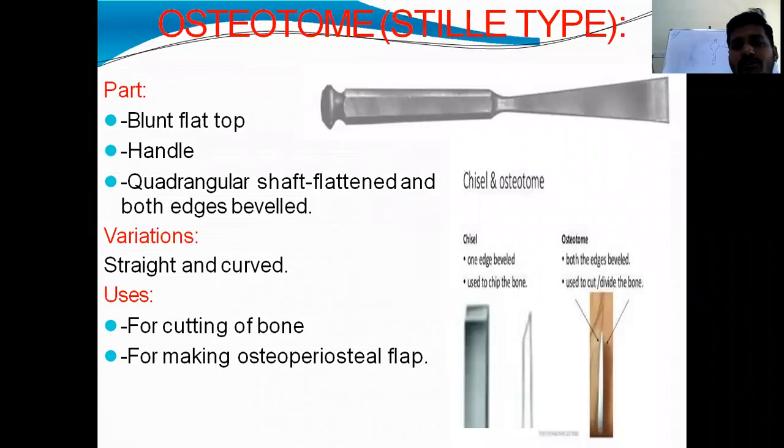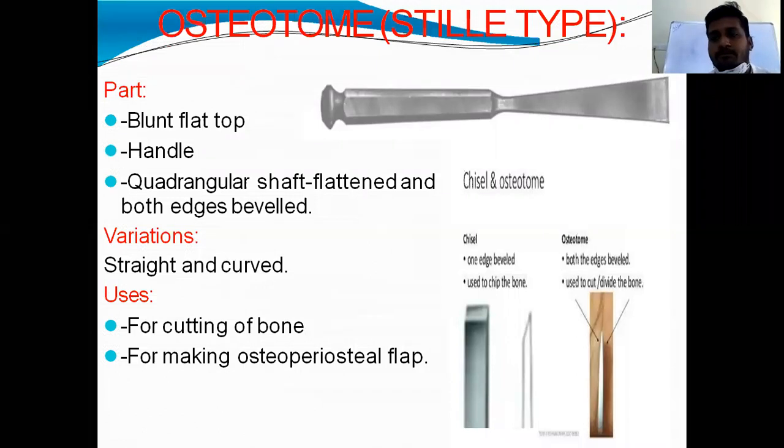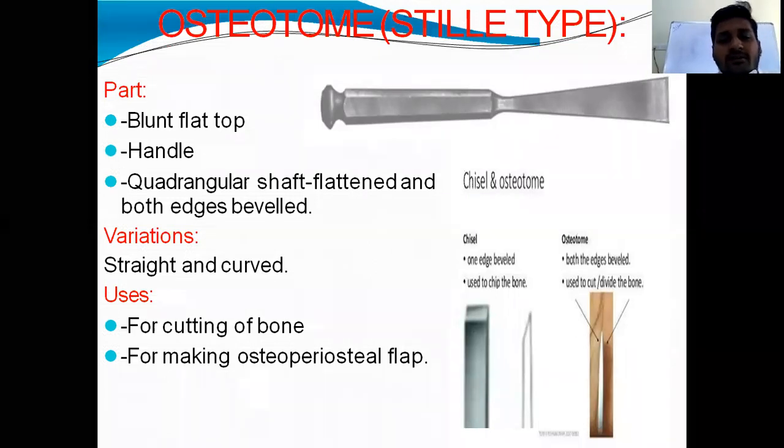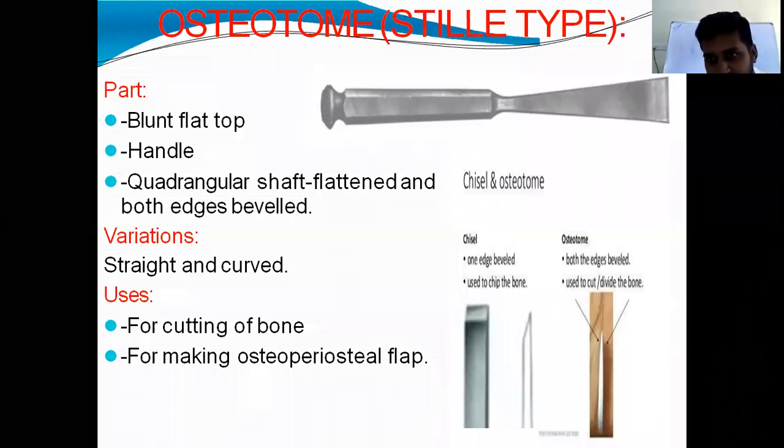This picture shows the osteotome. It has a blunt flat top, this is the stout handle, and this is the quadrangular shaft, flattened, and both edges are beveled. Both edges of the shaft are beveled and sharp.